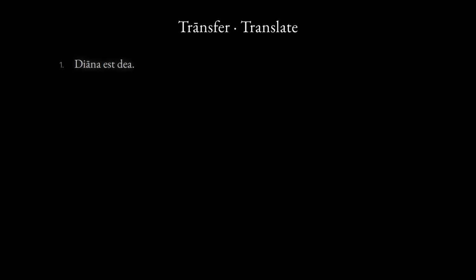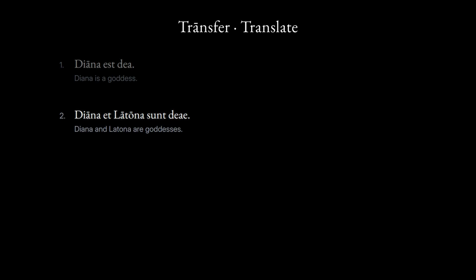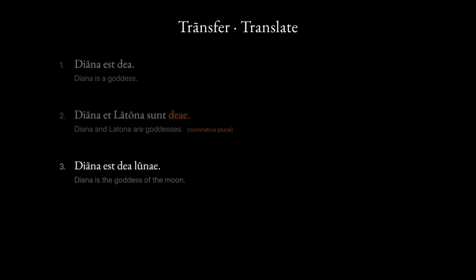Translate each sentence. Diāna est dea. Diana is a goddess. Diāna et Latona sunt deae. Diana and Latona are goddesses. Notice the nominative plural. Diāna est dea lunae. Diana is the goddess of the moon. The genitive singular marks what she governs. Diāna est filia Latonae. Diana is the daughter of Latona.